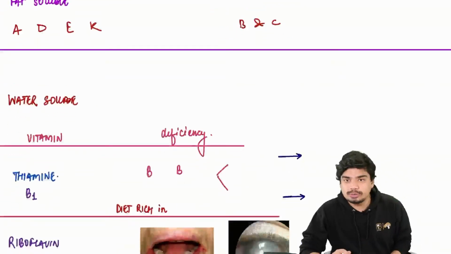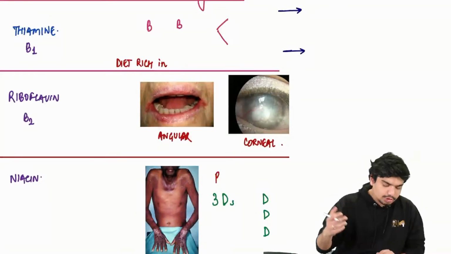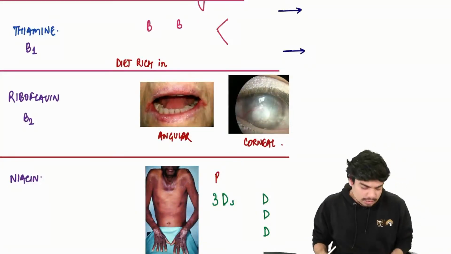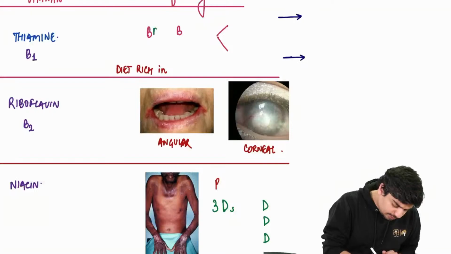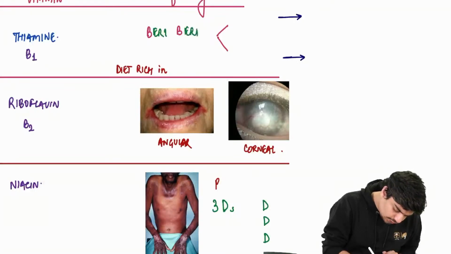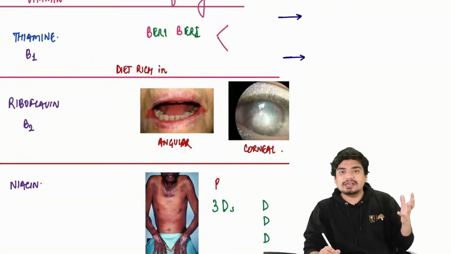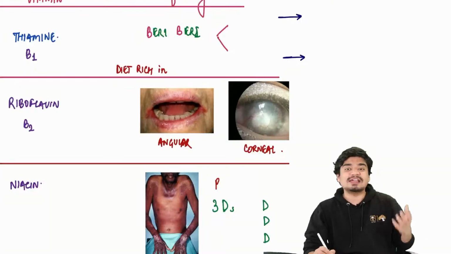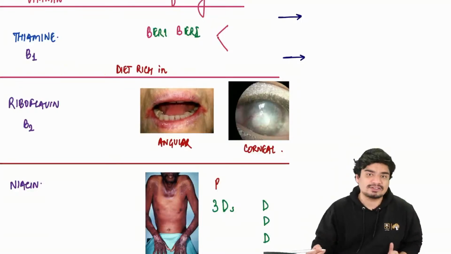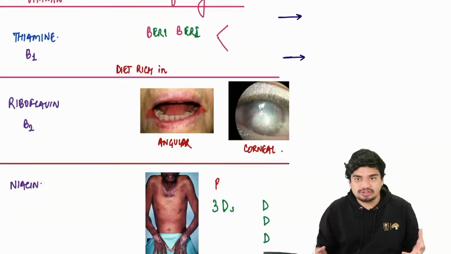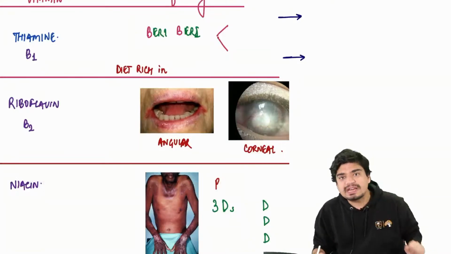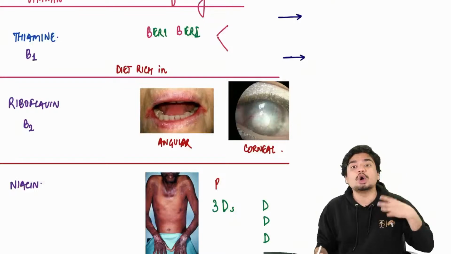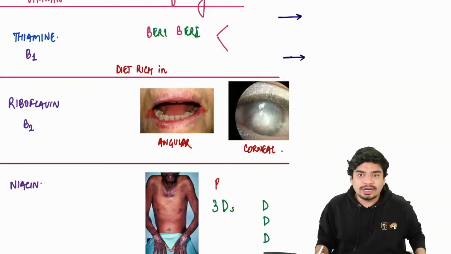First, let's discuss water soluble vitamin deficiency. Vitamin B1 is thiamine. Vitamin B1 deficiency causes what? It causes beriberi. Thiamine is actually involved in the TCA cycle, the citric acid cycle, so it's involved in energy generation. So in beriberi, the organs which require a lot of energy are the ones which are going to get affected first.